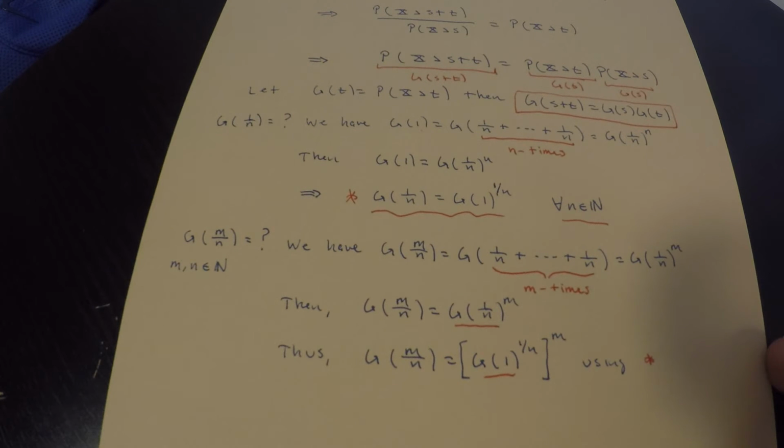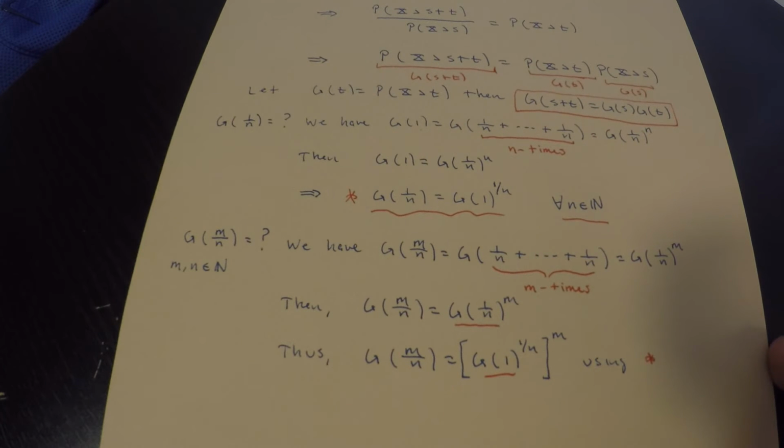And what you can show is that any real number can be thought of as the limit of a set of rational numbers, meaning that for a real number, I can create a sequence of rational numbers that will converge to that real number.